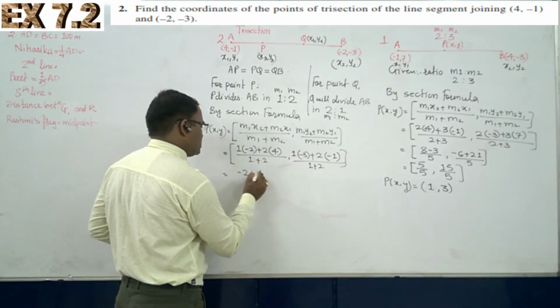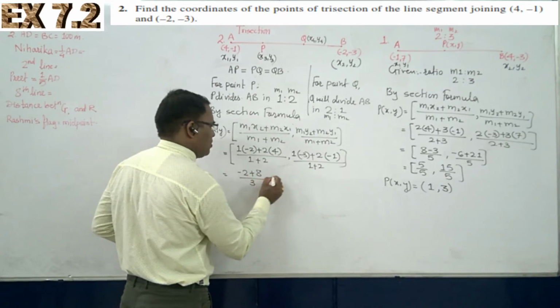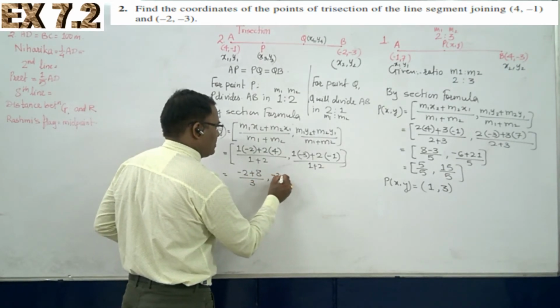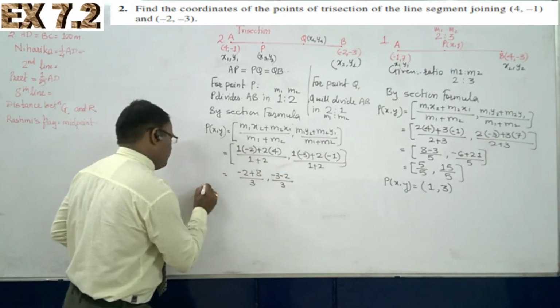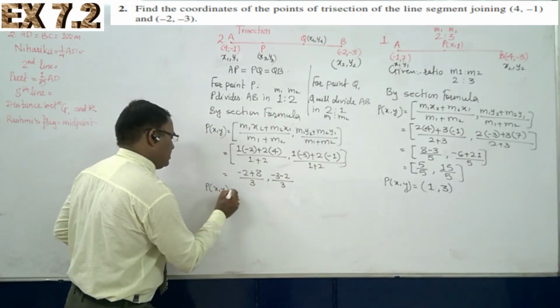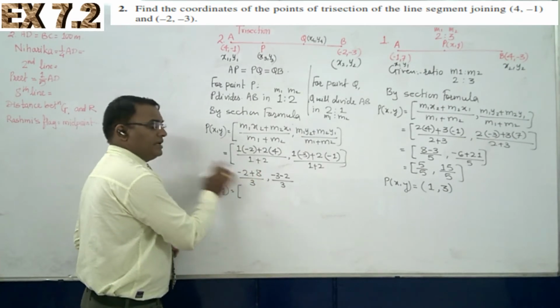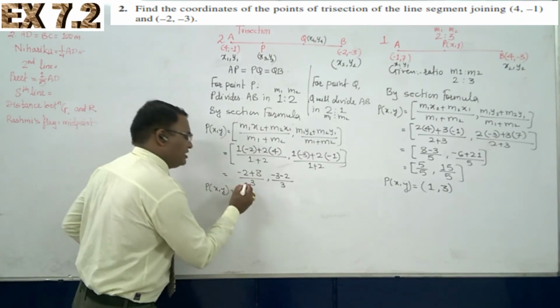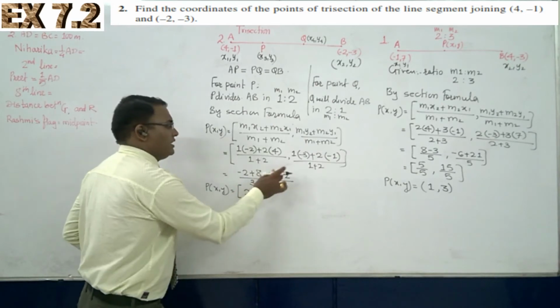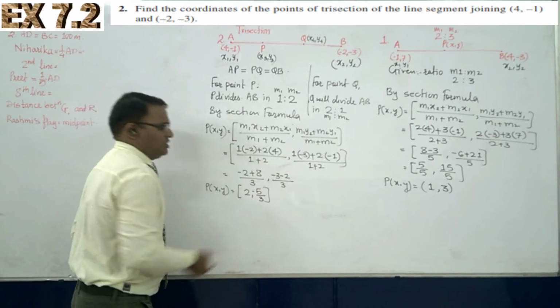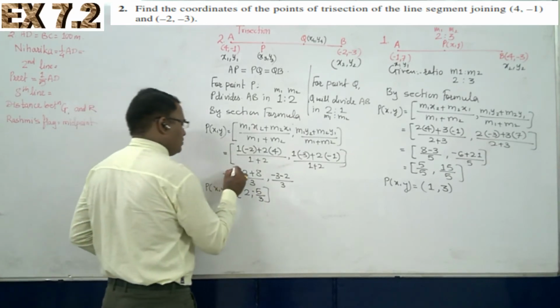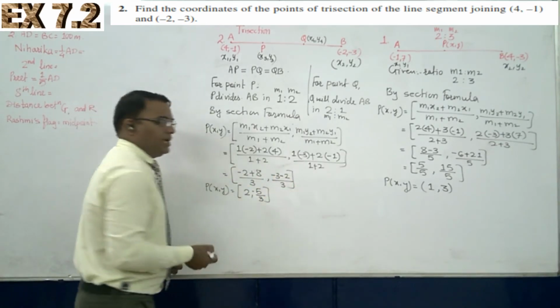Minus 2 plus 8 upon 3, comma minus 3 minus 2 upon 3. So P of x comma y is equal to 8 minus 2, which is 6. 6 divided by 3 is 2, and then here it is minus 5 upon 3. These are the coordinates of point P.